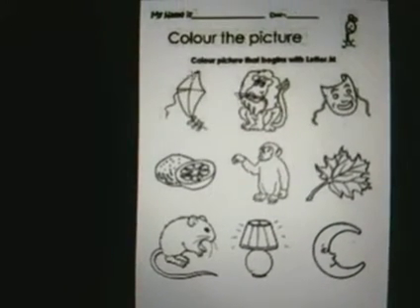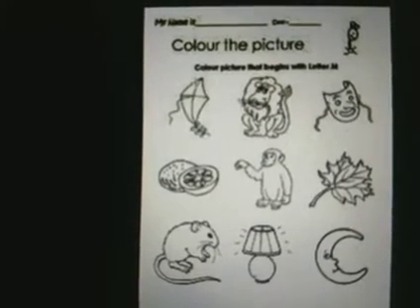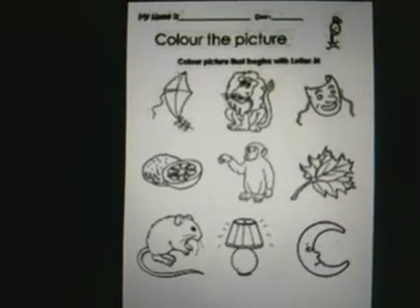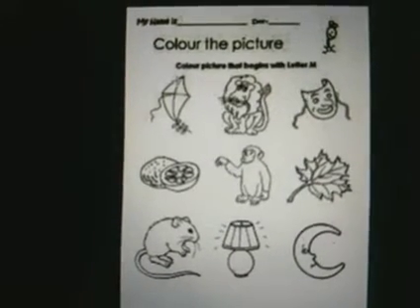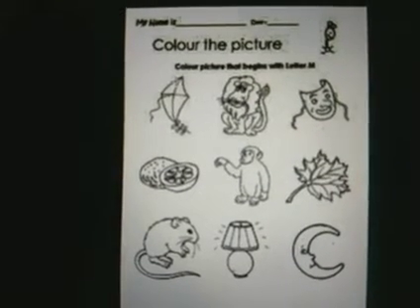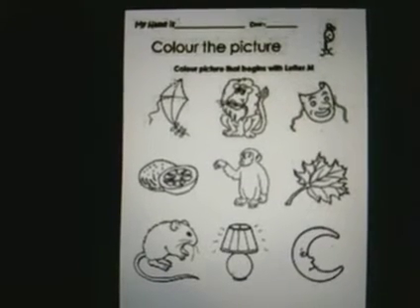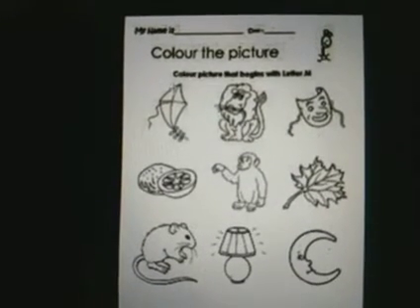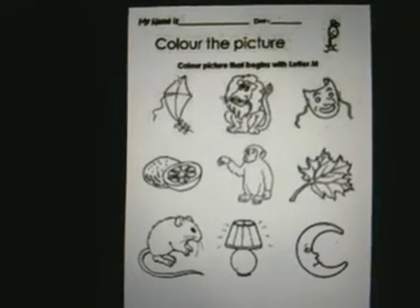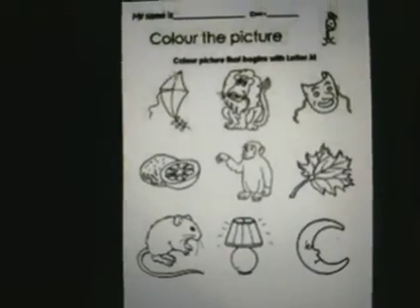Because a few objects are going to be new for children, I am going to tell the name of each object or animal in this picture. Then children, you have to decide if the beginning sound is M. If the beginning sound of that object is M, you color the picture, and if it isn't, you just leave it like that. So let's begin with the first one.